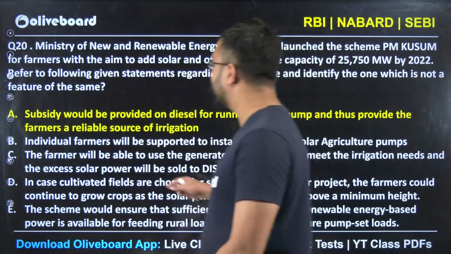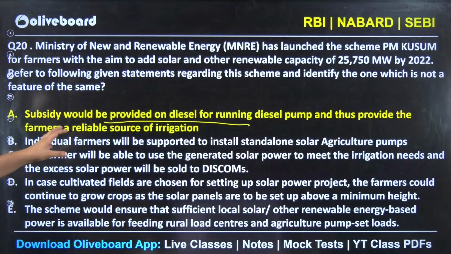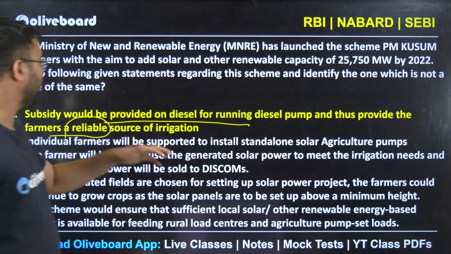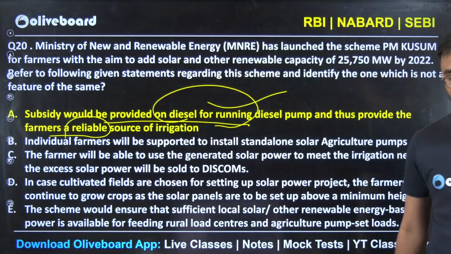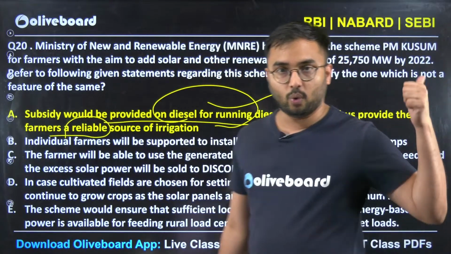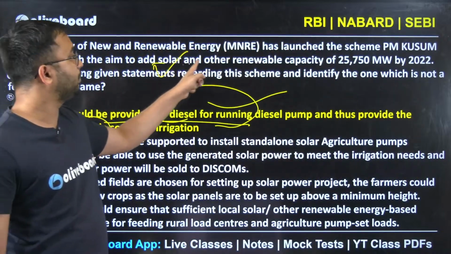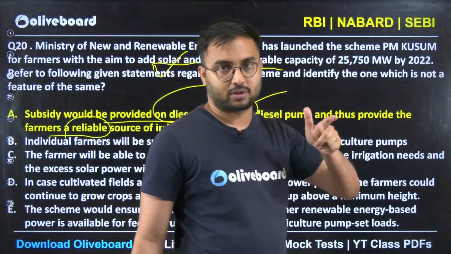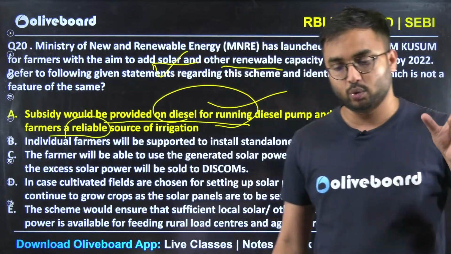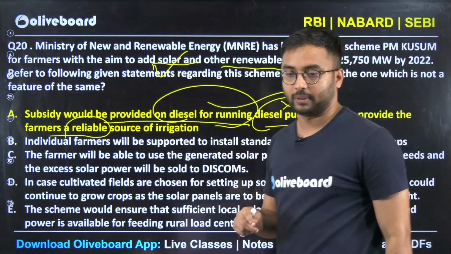Why is it so? Here, if you see, subsidy would be provided to diesel for running diesel pumps and provide farmers a reliable source of irrigation. Actually, subsidy will not be provided for diesel pumps, okay? Because this overall scheme is all about solar pumps and other renewable energy sources for driving the pumps. So solar pumps can be used, but the diesel which has been written here is a wrong statement.